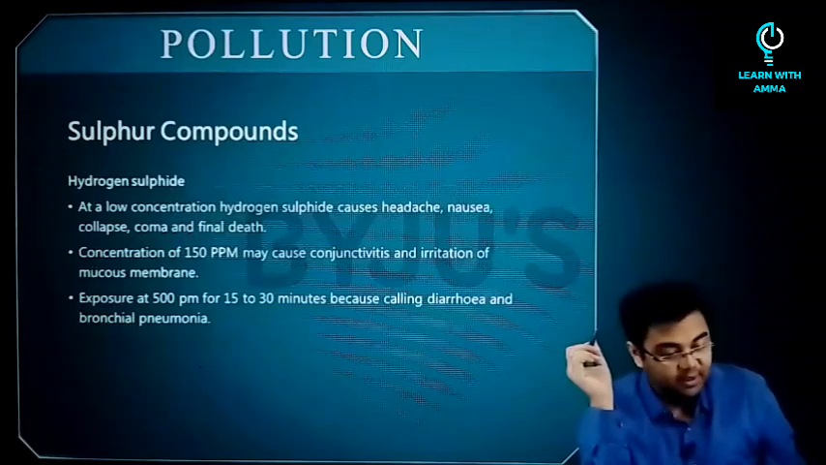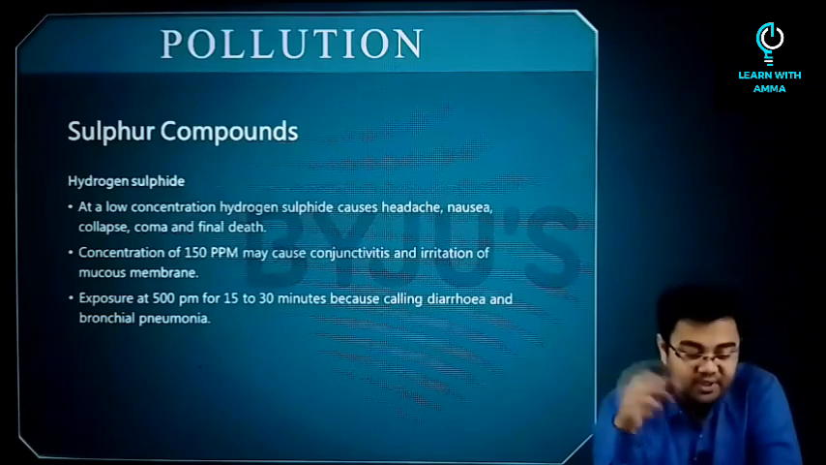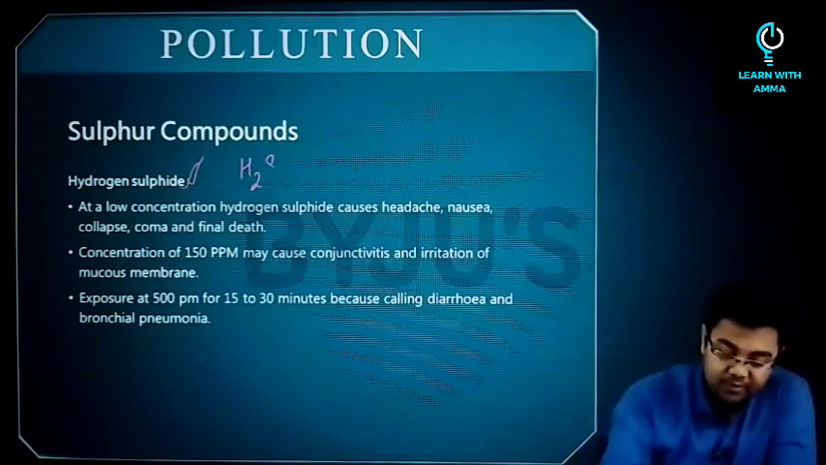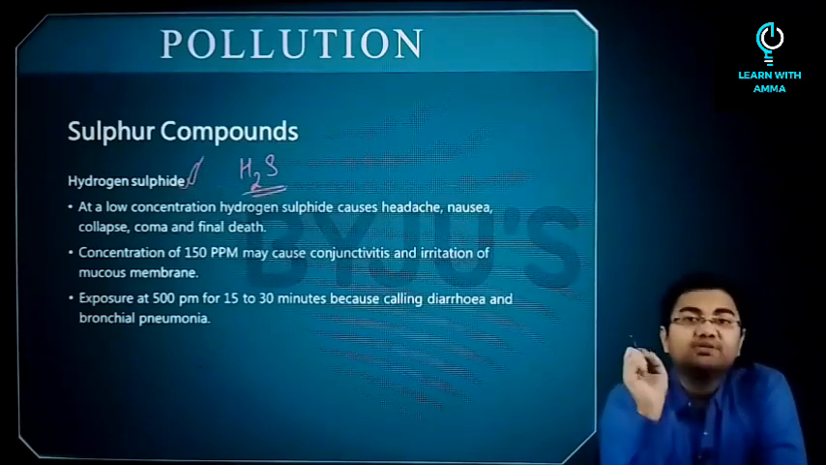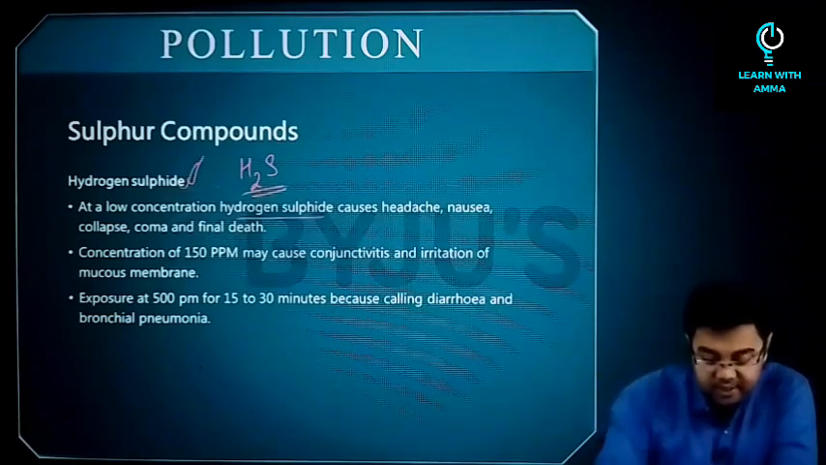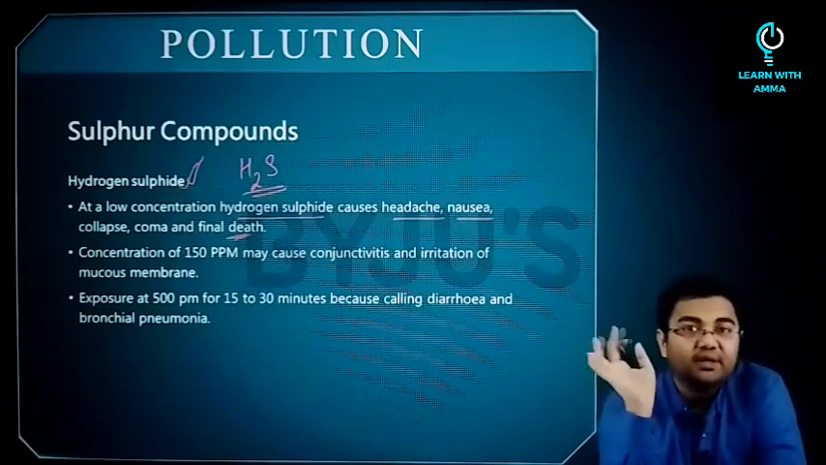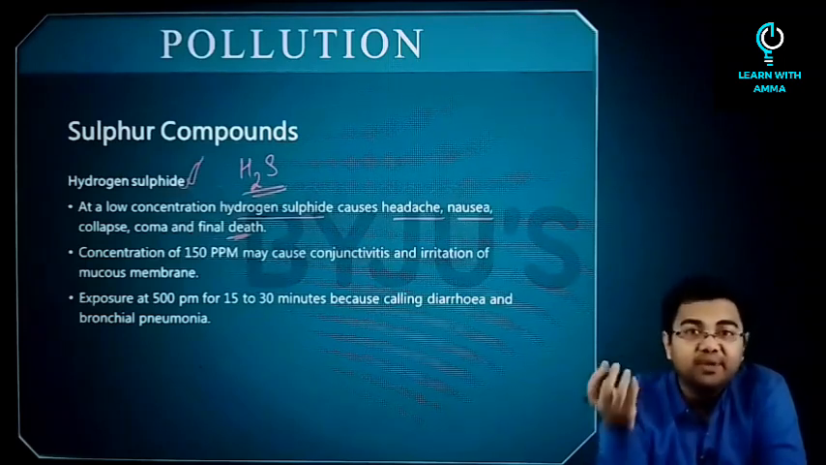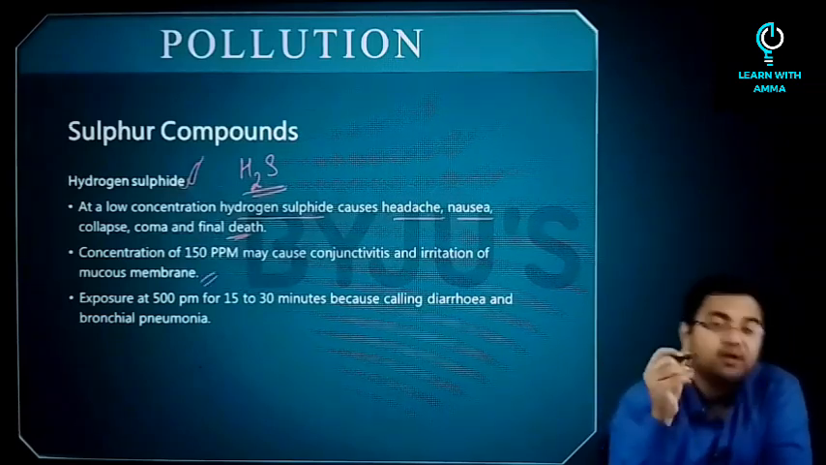sulfur dioxide. Then another important compound with respect to sulfur is hydrogen sulfide, or in short form you can write it as H2S. Now at a low concentration, hydrogen sulfide causes headache, nausea, collapse, coma, or a possibility of final death. Concentration, if it goes beyond 150 ppm, it may cause conjunctivitis and irritation of mucous membrane.